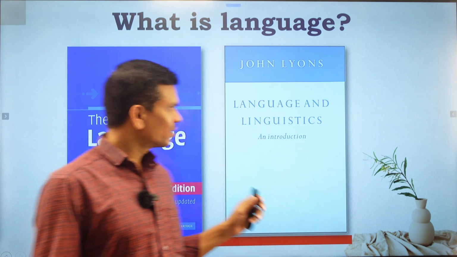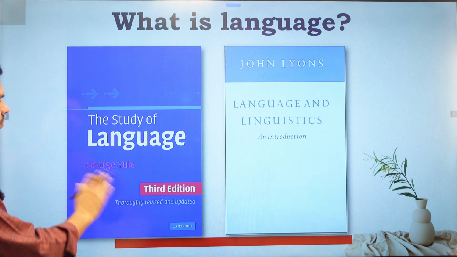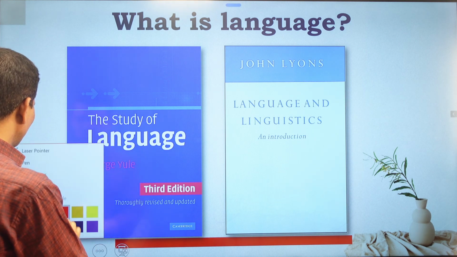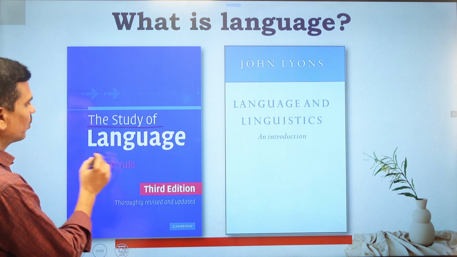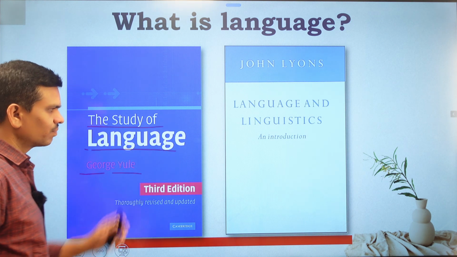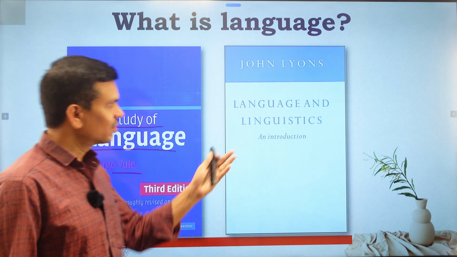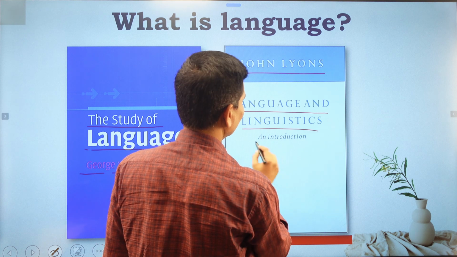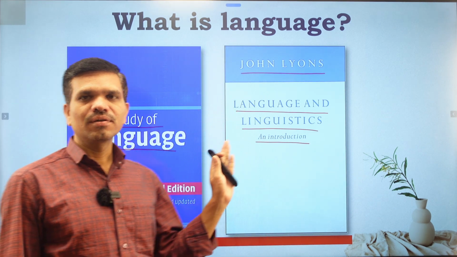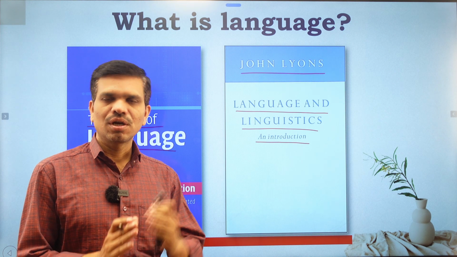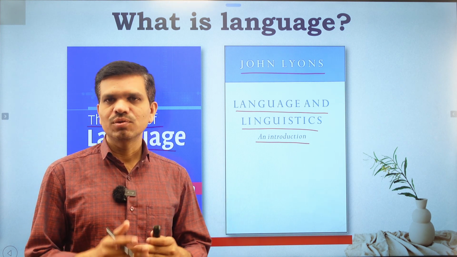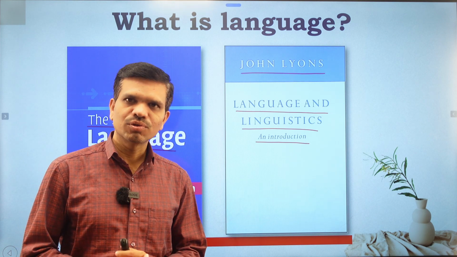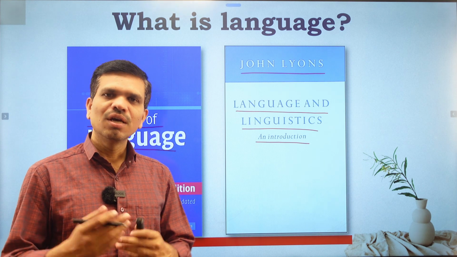So for that I am using these two books. The first is The Study of Language by George Yule. This is a very important book for the students, that you can use. From this book I will pick a few points, and from the second we have John Lyons' Language and Linguistics: An Introduction. Both books are very important for the study of language, or what is language, or the development of language. Different types of aspects you will find in these two books. So if you have these books in your library, please go and consult those books for further study.